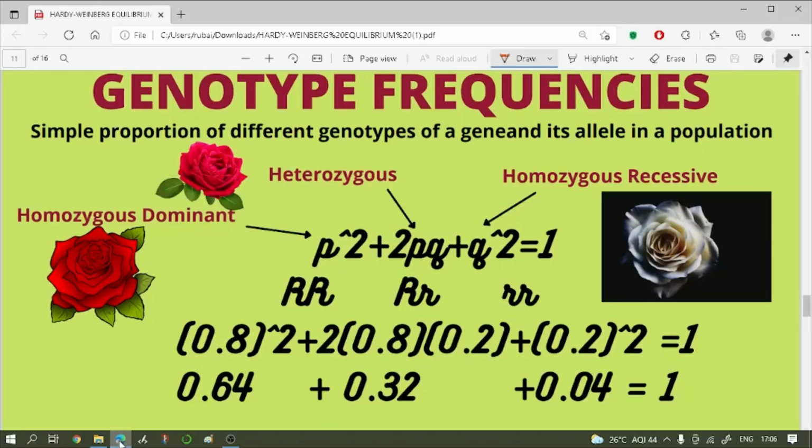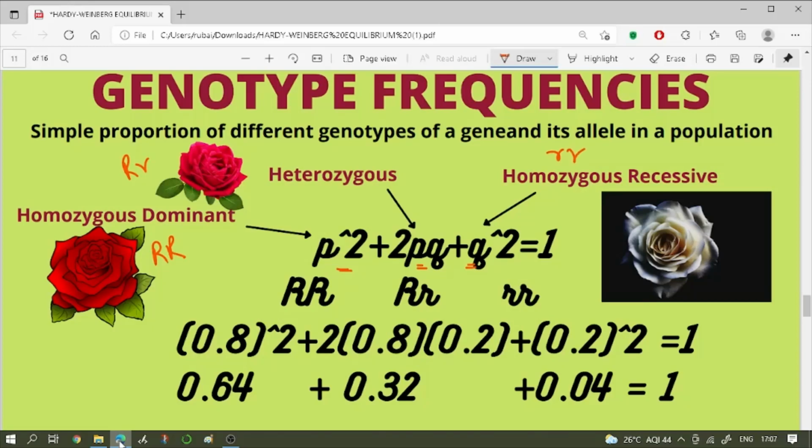The next term is genotype frequency, which will also help us understand the second equation of Hardy-Weinberg equilibrium. p square plus 2pq plus q square is equal to 1. The p square denotes the homozygous dominant, which in our case is the red flower, capital R, capital R. 2pq denotes the heterozygotes, which in our case are the pink flower, capital R, small r. And the q square denotes the homozygous recessive, white flowers, the small r, small r.